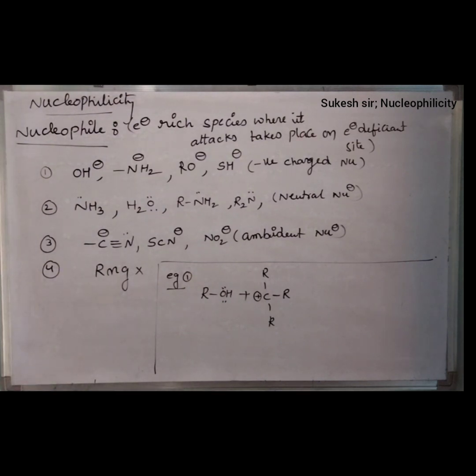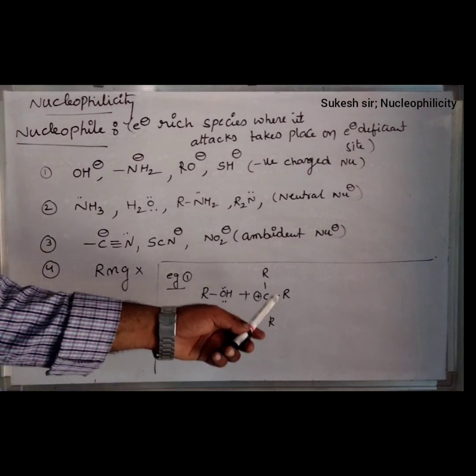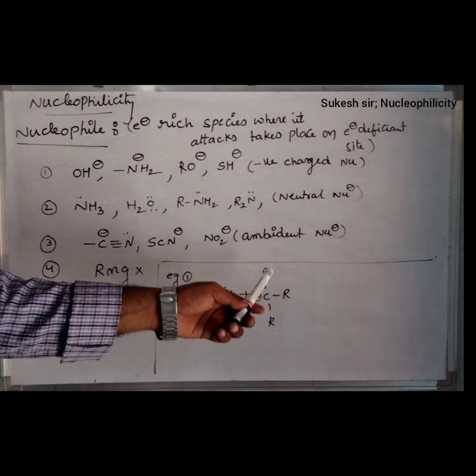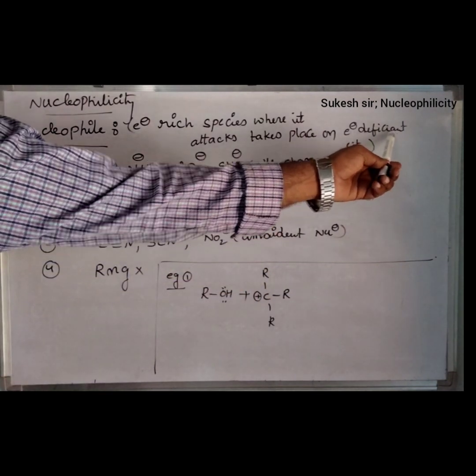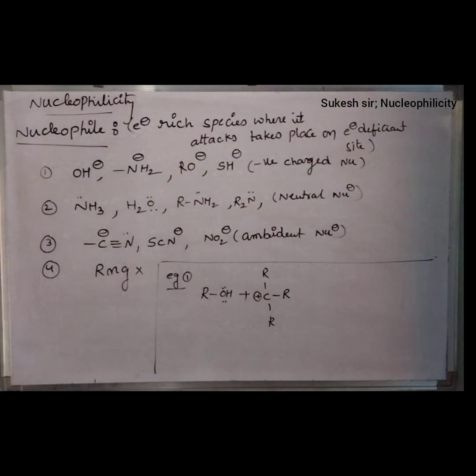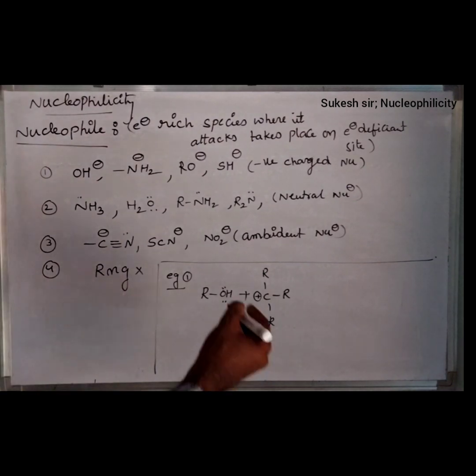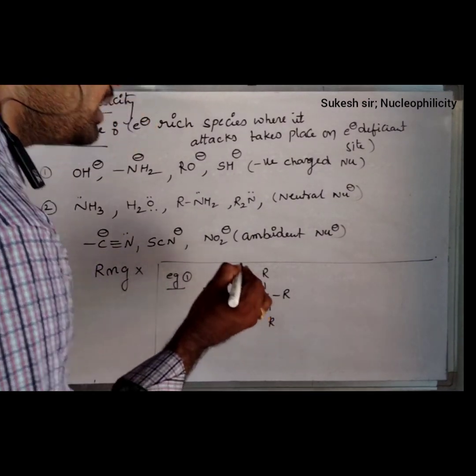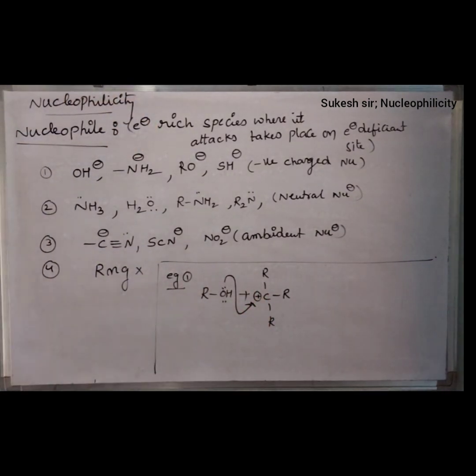We know that the carbon has a positive charge; it is called a carbocation. A carbocation is said to be an electron deficient site, whereas the alcohol is an electron rich species. Therefore, the alcohol attacks the carbocation.